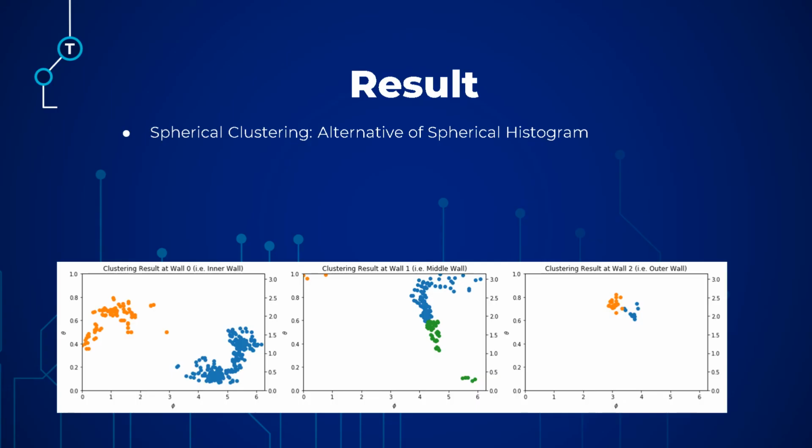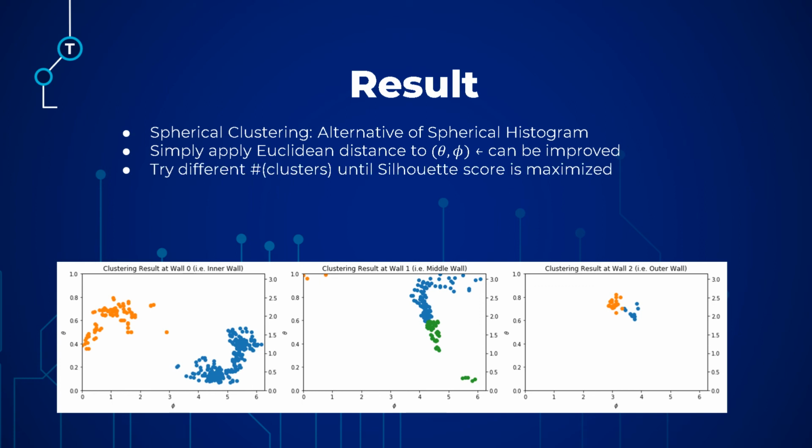I would also like to show you the result of spherical clustering, which is an alternative to the spherical histogram. Because clustering is not a focus of our research, we will just simply apply Euclidean distance to theta and phi, and then we obtain the result as below. Regarding the number of clusters being used, we can try different numbers of clusters until the Silhouette score is maximized.